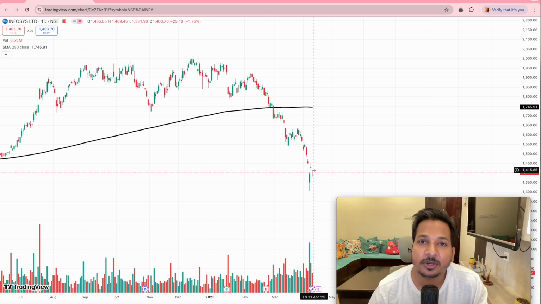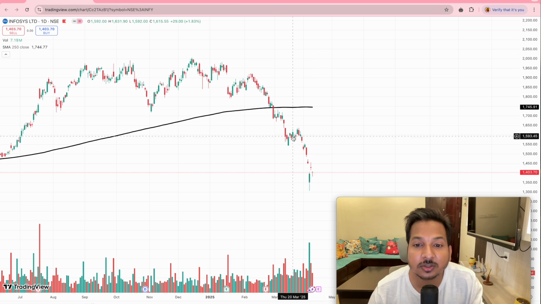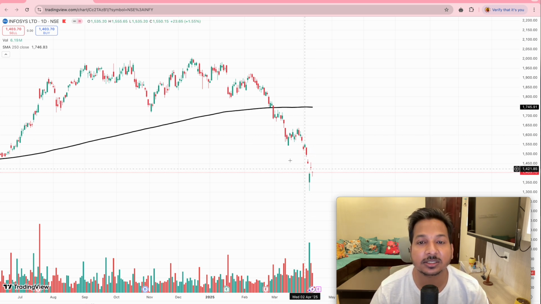The third thing is long term investing. This you can do in this market, where prices are falling and everything is available at a cheaper price, but you don't know where to buy. So start putting money here. This is the time to do SIP in this type of stocks.